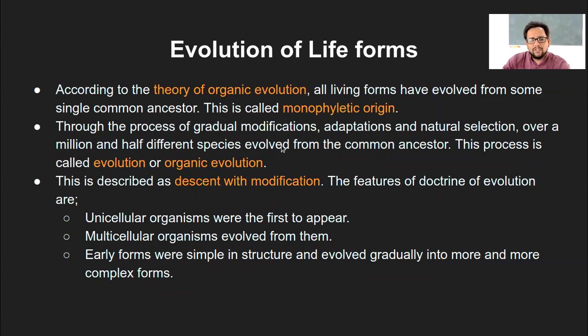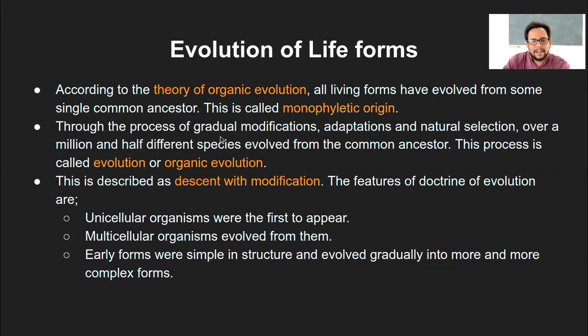So through gradual modification over time, the process of adaptation, the process of natural selection, over 1.5 million different species evolved, right? And this we know already, the number of species that we have on the earth is quite a lot. All of them evolved from a common ancestor, obviously adapting to their situation.